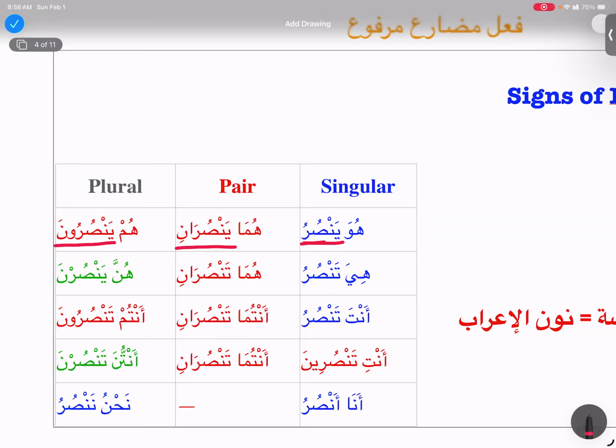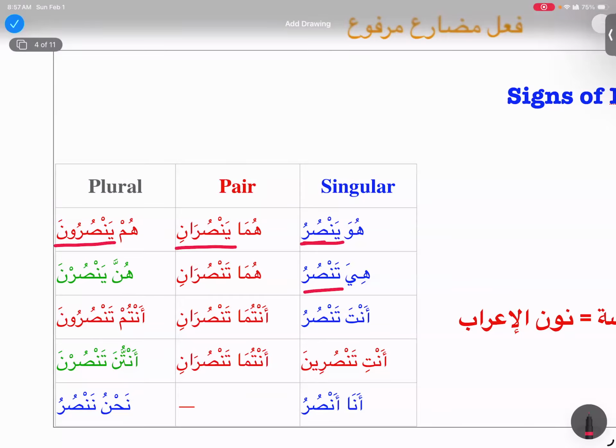Okay, now next, Shahriyar. Assalamu alaikum. Wa alaikum assalam. So what about hiya tansuru? Tansuru: the ta is the sign of mudari'a, and noon is the fa kalima, sad is the ain kalima, and ra is the lam kalima. Very good. And where is our damir muttasil here? It is damir mustatir, jawazan. Very good. Barakallahu fiki.